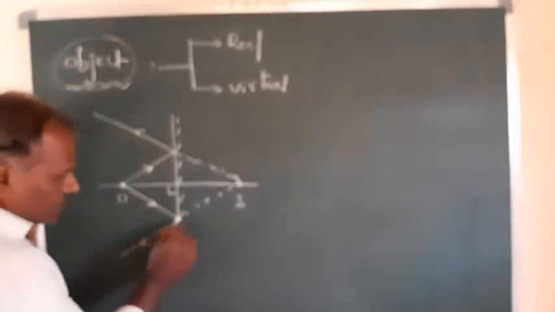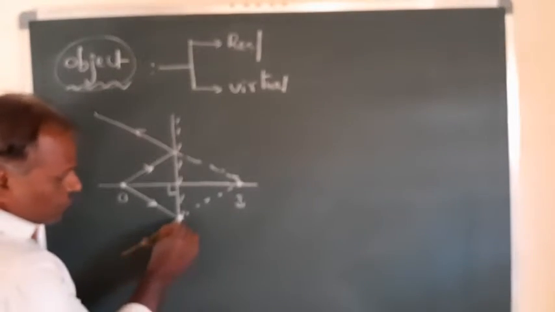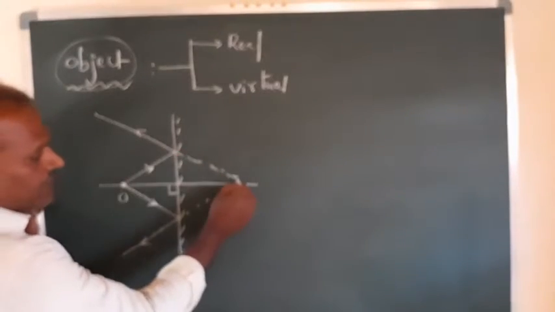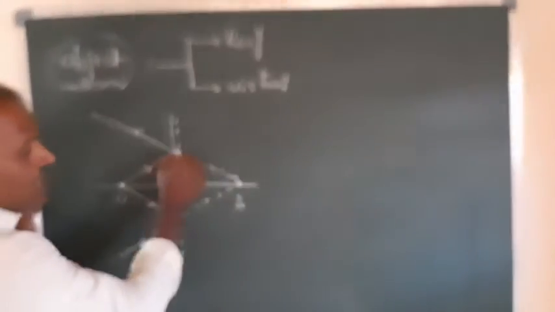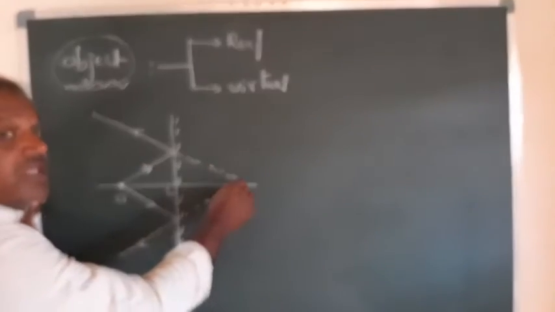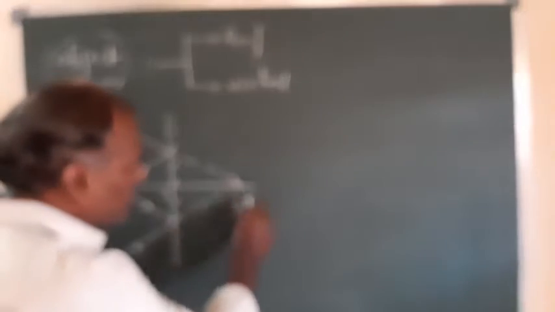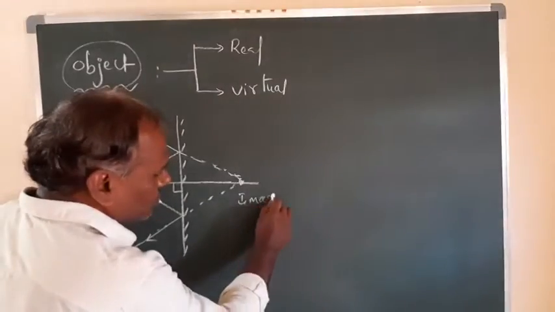Here the object is there, and the light is coming from it and is incident on this mirror, and it will be reflected. In the same way here also it is reflected. When you extend these reflected rays backward, the point where they intersect, or where they appear to start, is called the image.